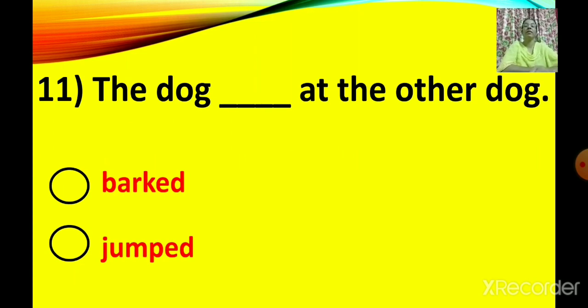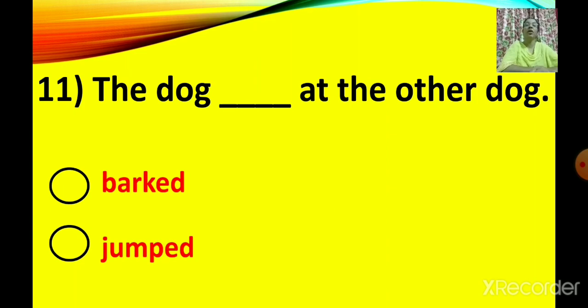Number 11. The dog dash at the other dog. Barked or jumped. Two options are there. The dog dashed at the other dog.